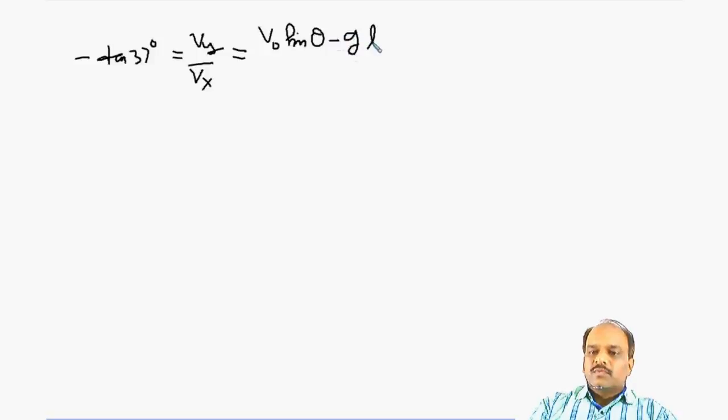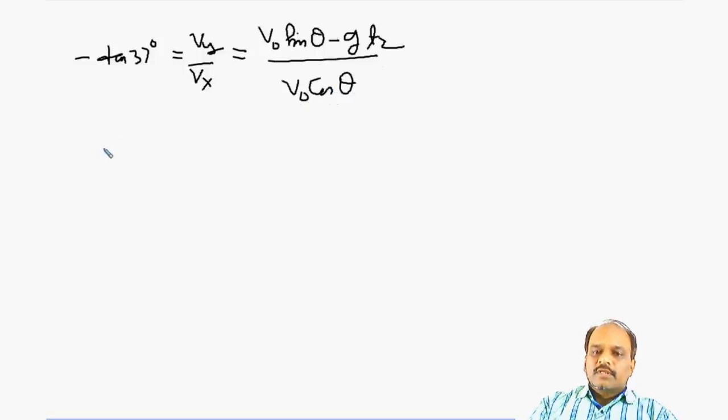So again I can say, for t2 we can say tan 37, which is minus, because if we take upward positive, it is negative, which is equal to Vy by Vx, and Vy is V0 sin theta minus g t2, divided by V0 cos theta.